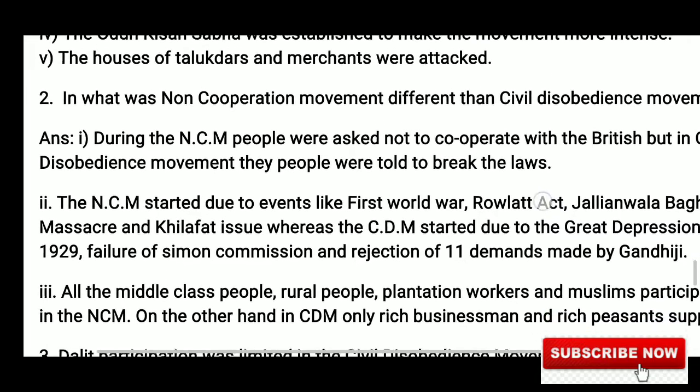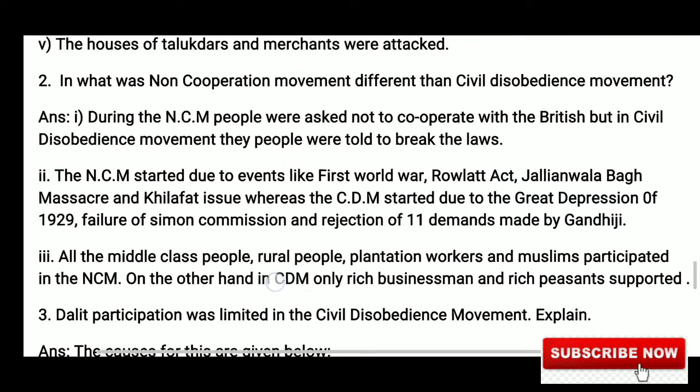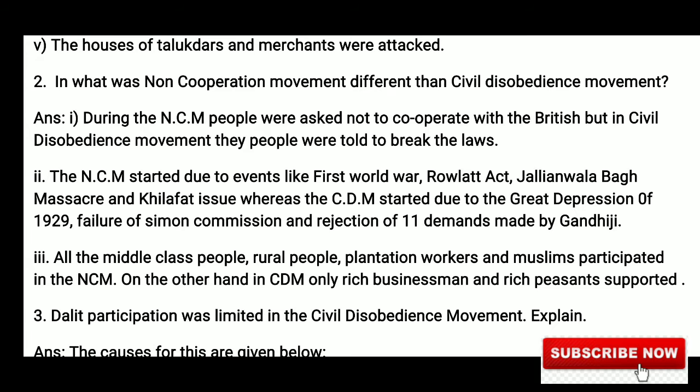Next question is, in what ways was the non-cooperation movement different from the civil disobedience movement? During the non-cooperation movement, people were asked not to cooperate with the British, but in the civil disobedience movement, people were told to break the law. The non-cooperation movement started due to events like the First World War, Rowlatt Act, Jallianwala Bagh massacre, and Khilafat issue, whereas the civil disobedience movement started due to the Great Depression of 1929, failure of the Simon Commission, and rejection of 11 demands made by Gandhiji.